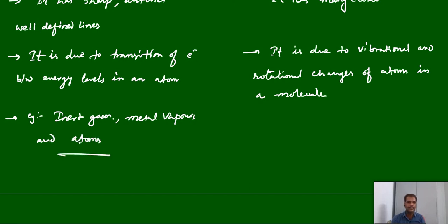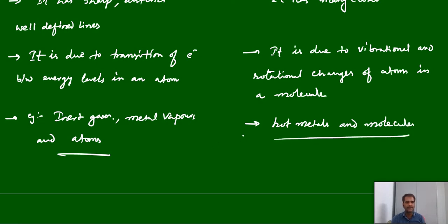These can produce the line spectrum. Hot metals contain a huge number of atoms and molecules. Hot metals and molecules can produce the band spectrum.